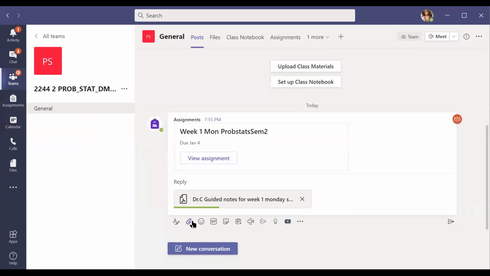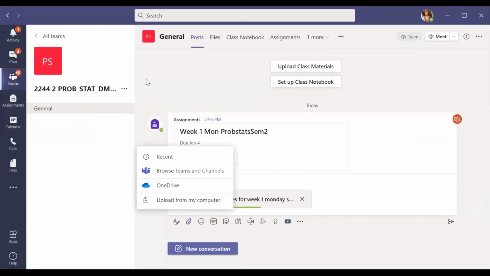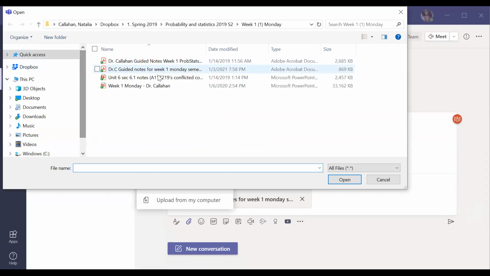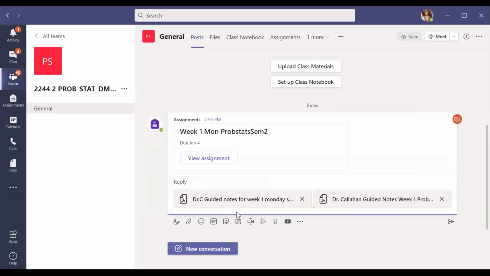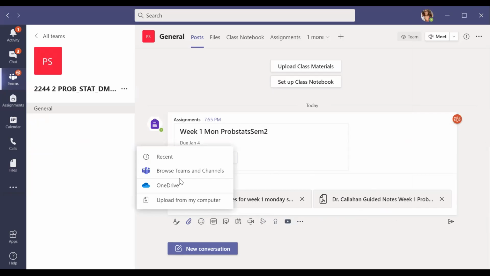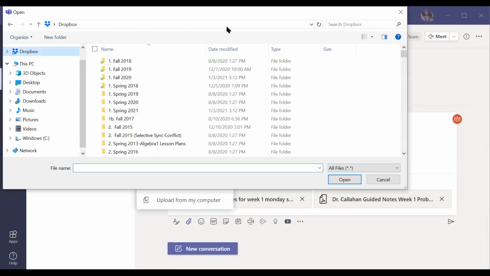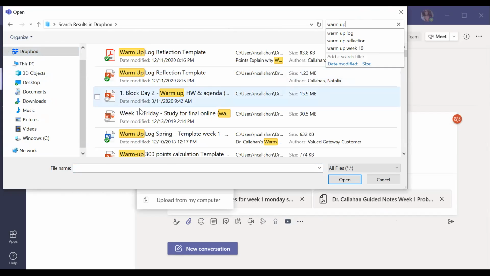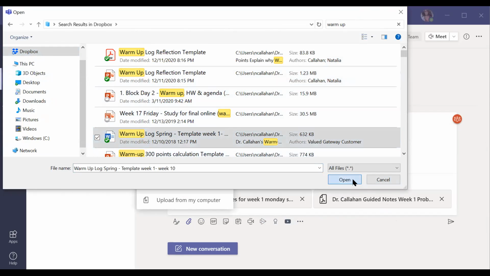In addition to that, I'm going to attach the warm-up just in case it did not pop up, but also your guided notes once we start our notes on probability and statistics. And the last one, here we go. There's the warm-up blog.